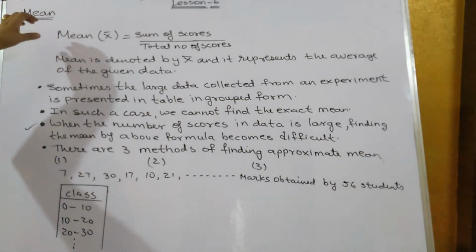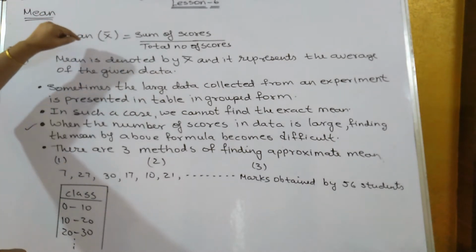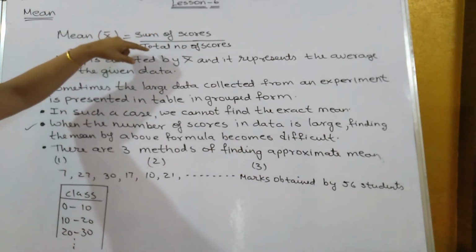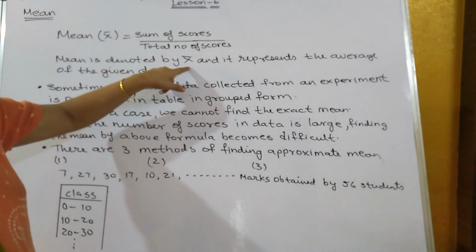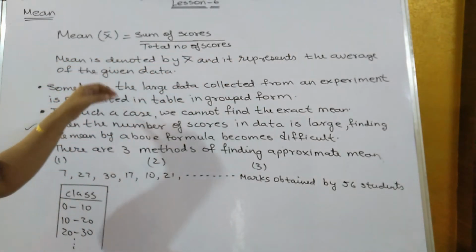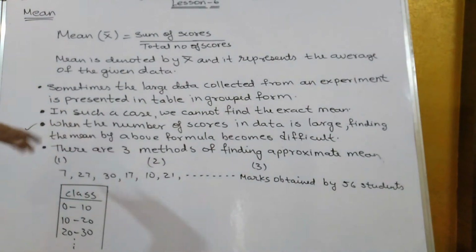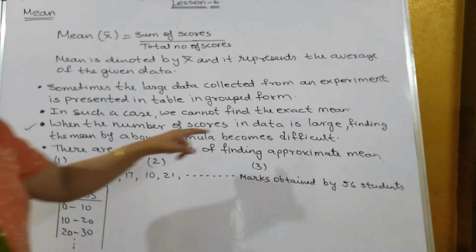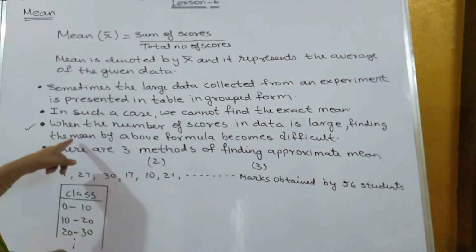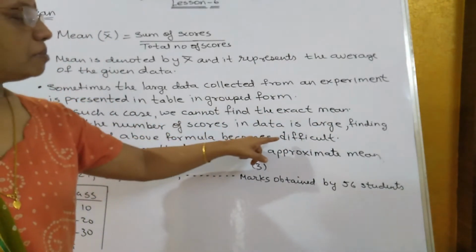Now mean, just now we had discussed, is equal to the sum of the scores upon the total number of scores, and mean is denoted by this symbol and it represents the average of the given data. But when the number of scores in the data is large, finding the mean by the above formula becomes difficult.